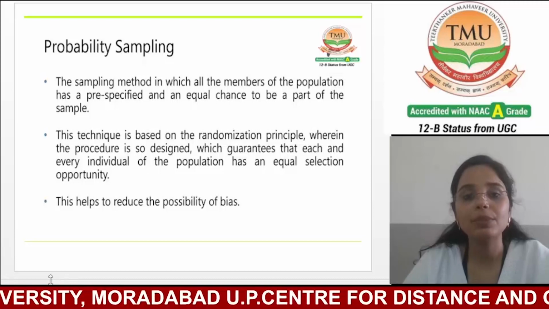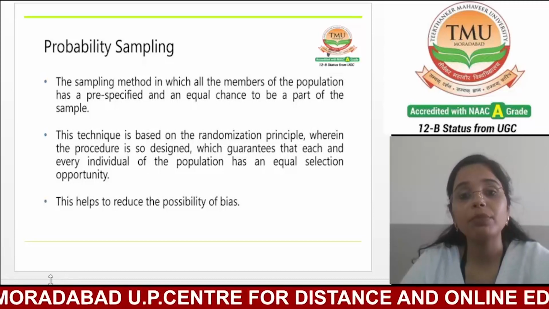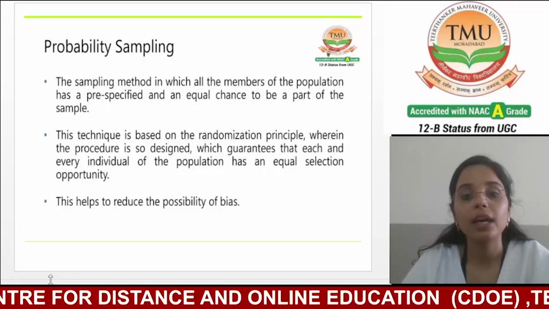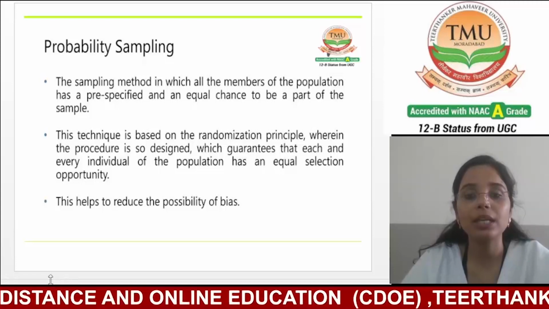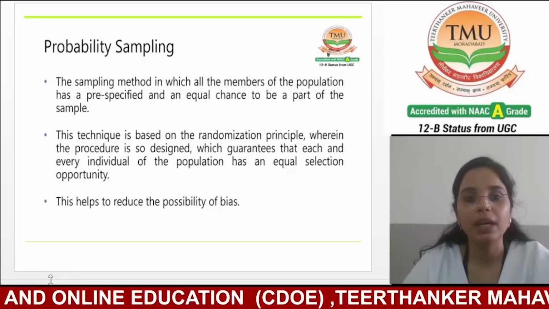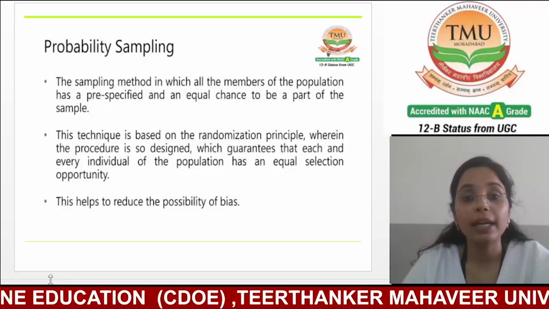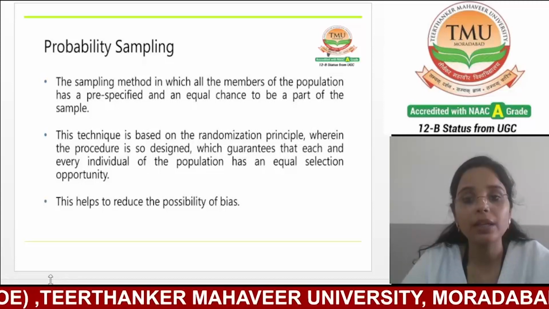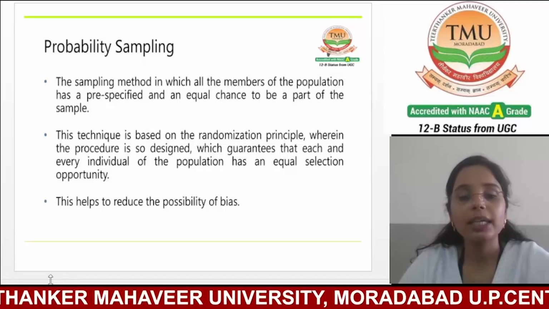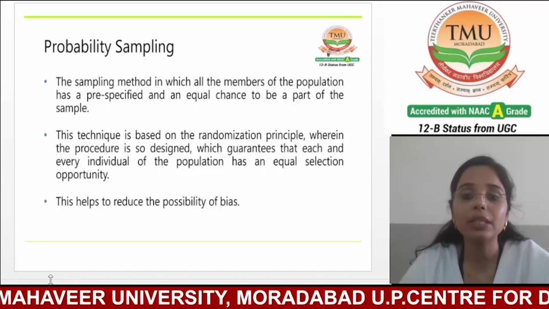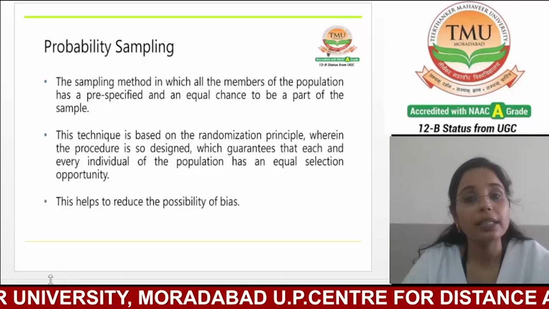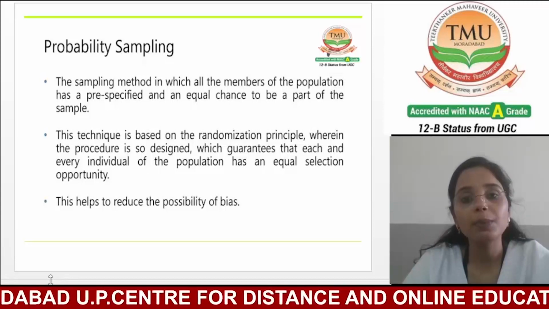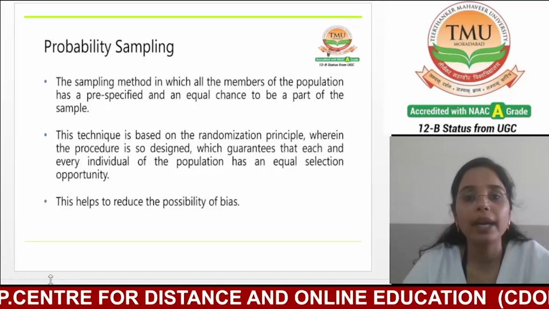In simple terms, in this type of sampling method all the members of the population have a pre-specified and equal chance to be part of the sample. This technique is based on the randomization principle, wherein the procedure is designed to guarantee that each and every individual of the population has an equal selection opportunity. This type of method helps to reduce the possibility of bias.